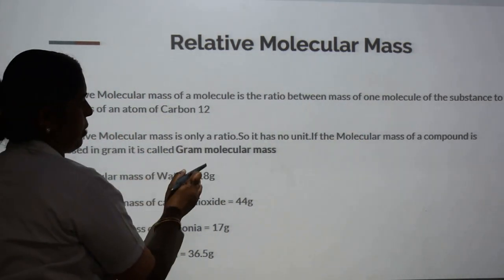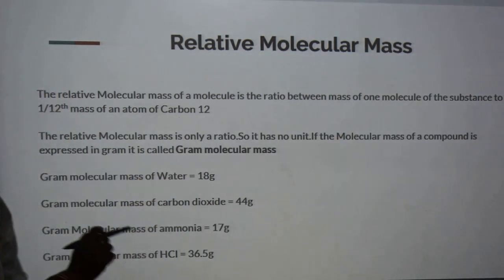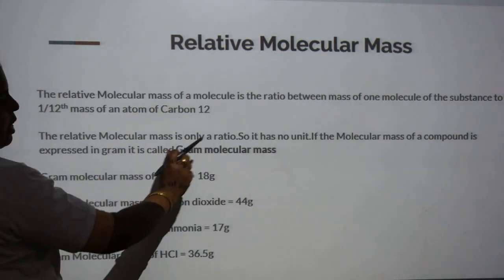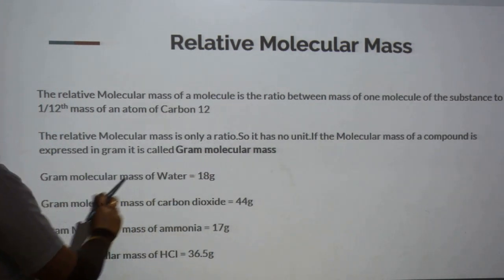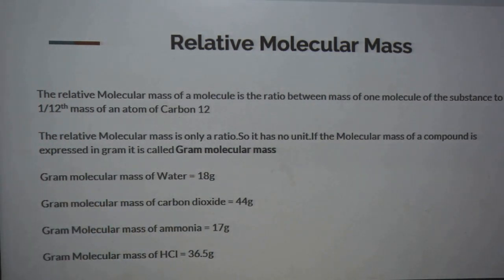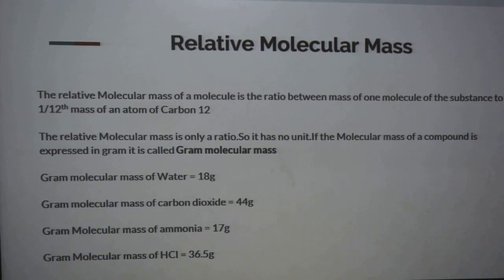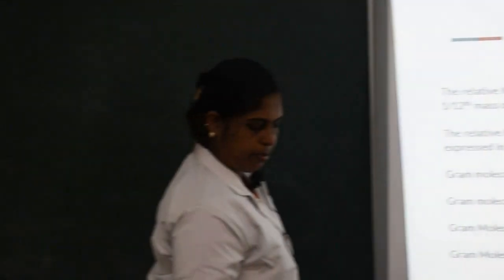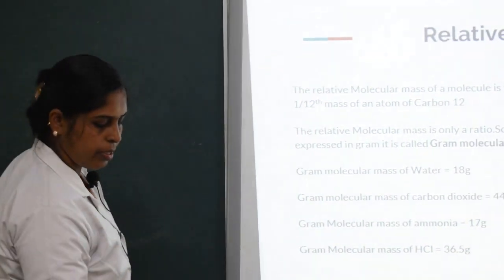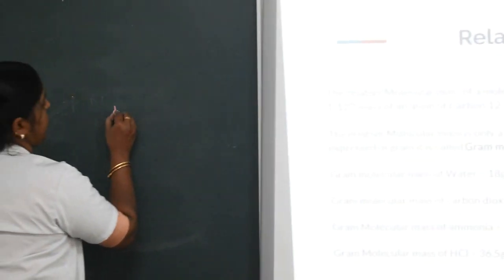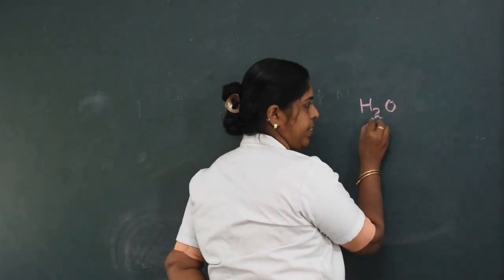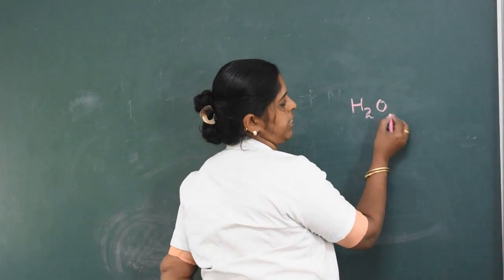Relative molecular mass is a ratio, so there is no unit. If it is expressed in gram, that is known as gram molecular mass. Let's find the gram molecular mass of water. First, the relative molecular mass of water. The formula for water is H2O. Here, 2 hydrogen and 1 oxygen are present.